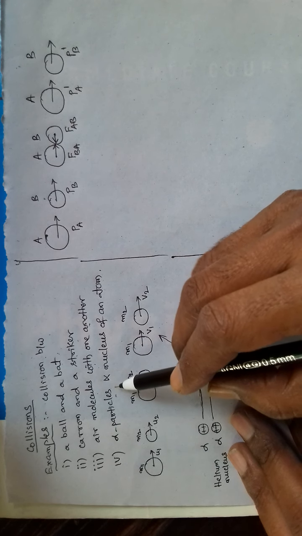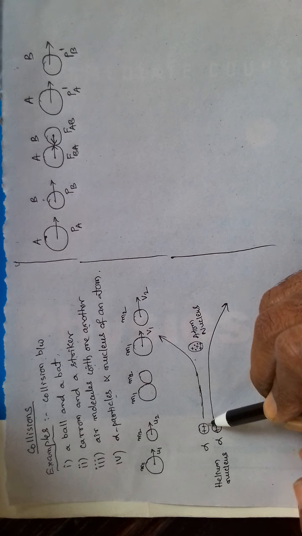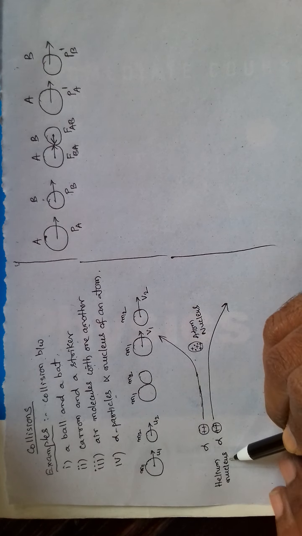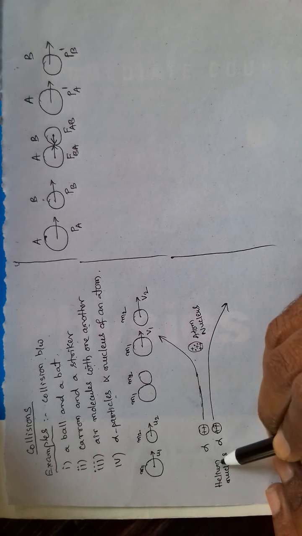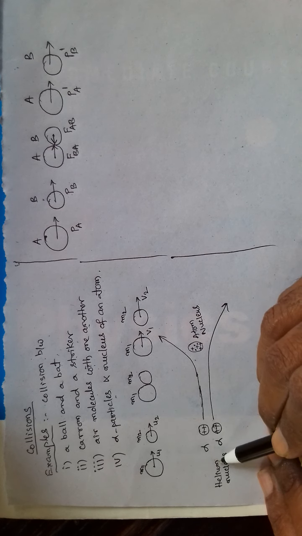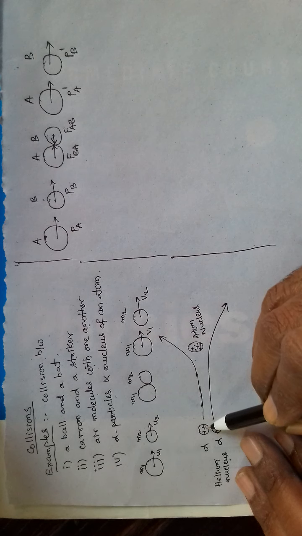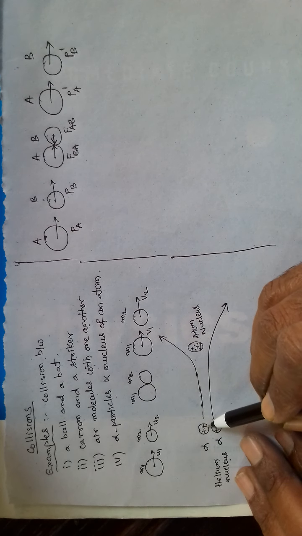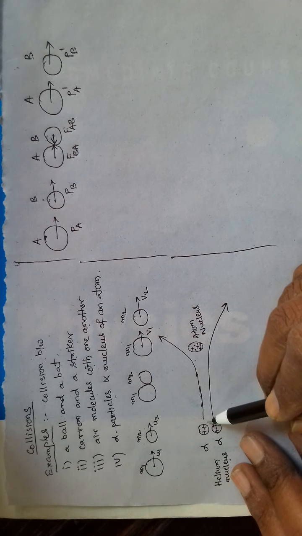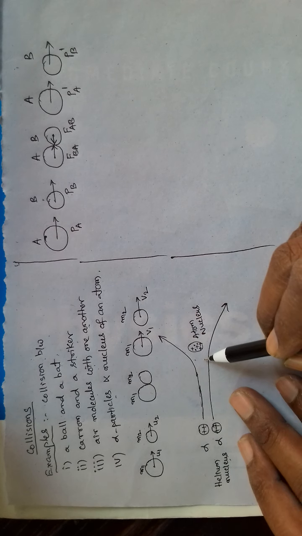this experiment was conducted by Rutherford. He used alpha particles. Alpha particle is nothing but a helium nucleus. In its nucleus there are two protons. So alpha particle is a doubly ionized particle. It is a positive charged particle. A stream of alpha particles were allowed onto a thin gold foil.